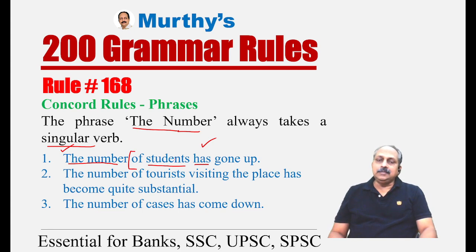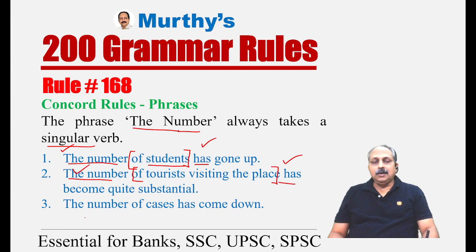Of students is another phrase, put it in brackets. Then you look at the sentence. The number has gone up. Perfect. The number of tourists visiting the place has become quite substantial. A lengthy sentence. But here again, what is the subject? The number. After that, you have of tourists visiting the place. Put all these words in brackets. Now you ask the question: the number, singular verb, has become quite substantial. The sentence is correct.